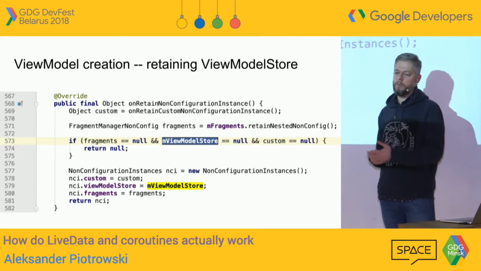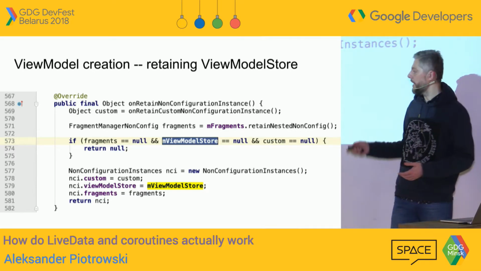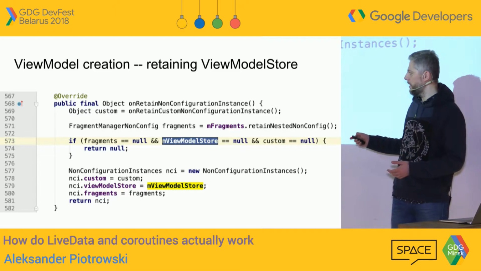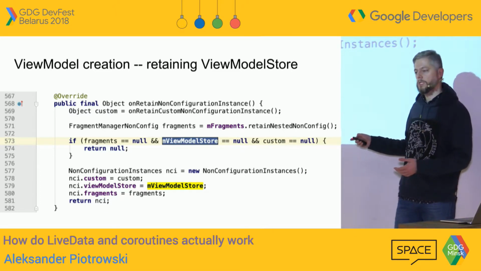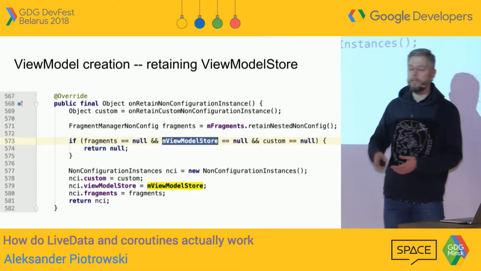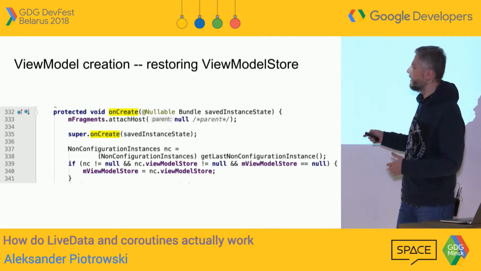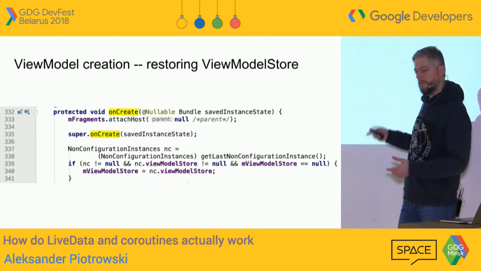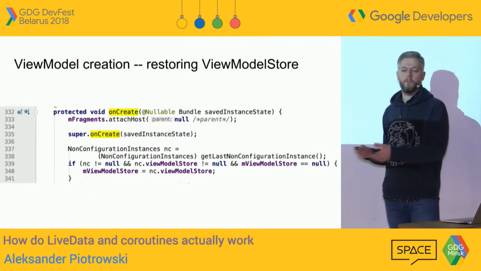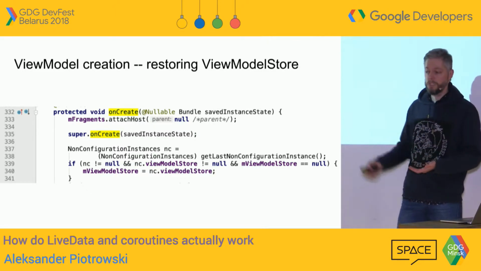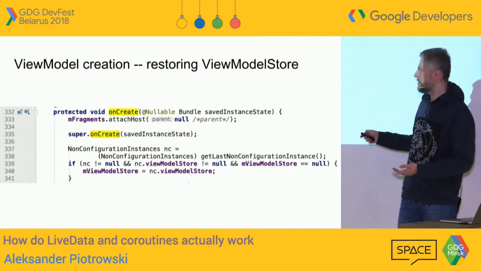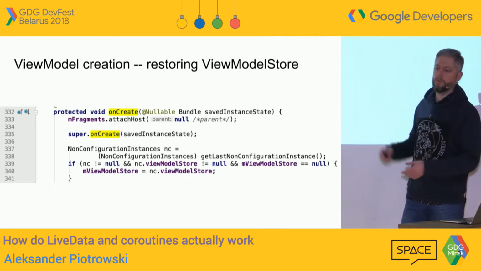In the next step, the Android framework is killing the activity, but now it's keeping a handle to this view model store. So once the activity is being recreated, in the next method, in activity onCreate, the activity can ask through this method if there is an instance that survived the configuration change, and if there is one, please give me that instance, and I will just take my view model store out of it.